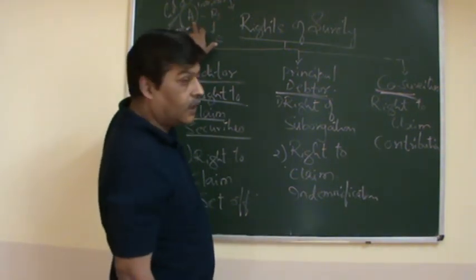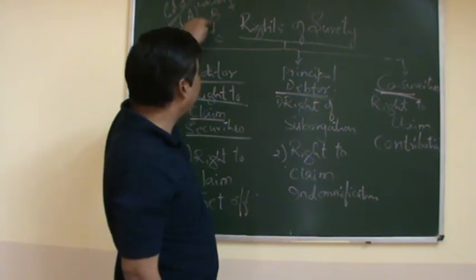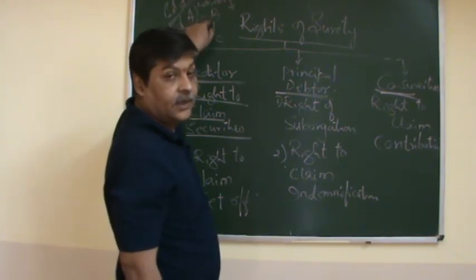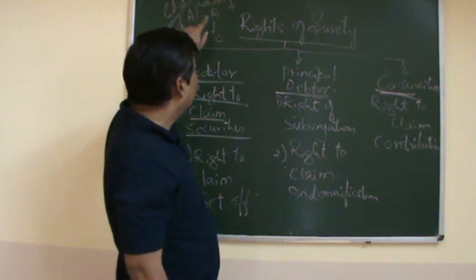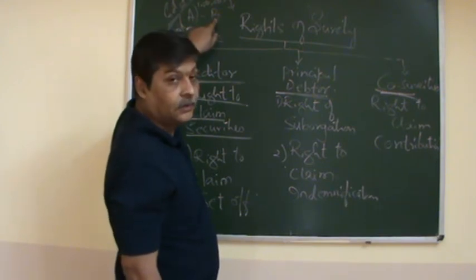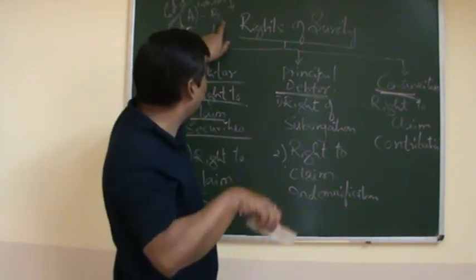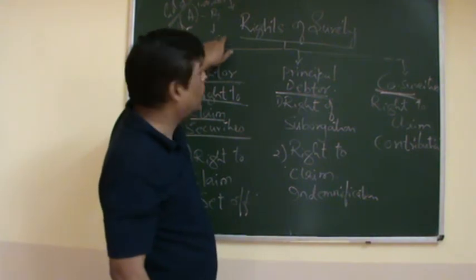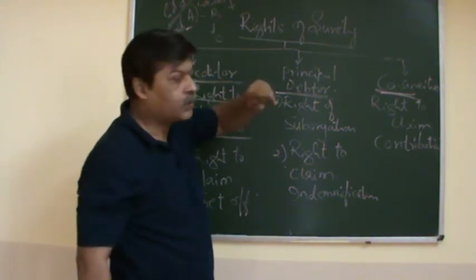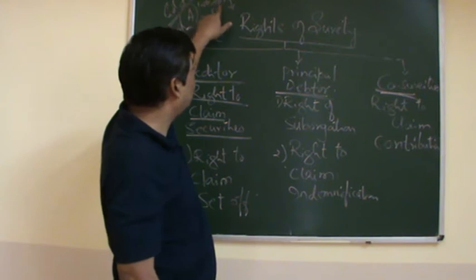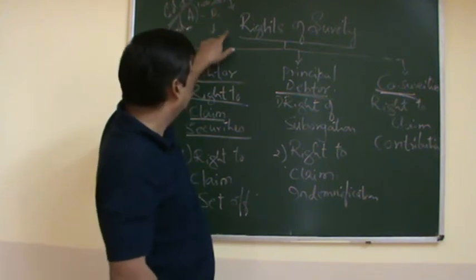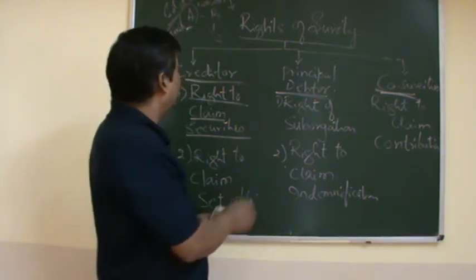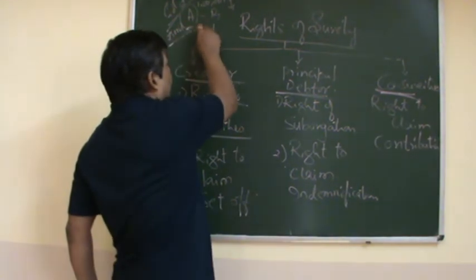The default is by the principal debtor, and C discharges it. It is the creditor's bounden duty to give the ornaments to the guarantor, but he has lost them. So while discharging this liability of 1 lakh, the surety can claim a reduction of 25,000.